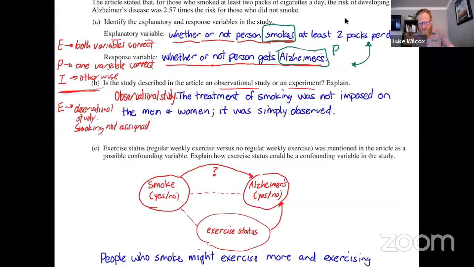Okay, one side note here. It was not enough to just say a treatment was not assigned. You have to identify what the treatment is. The treatment here is smoking. And that was the treatment that was not assigned or imposed on the men and women. So a partial credit here is maybe you said observational study, but then you left off the smoking part. So smoking was missing. You said something about no assignment of treatments, but you didn't specifically say the treatment was smoking. And then I would be otherwise.